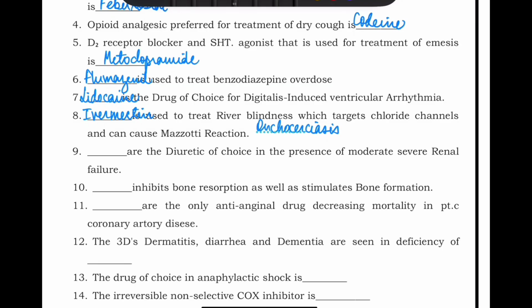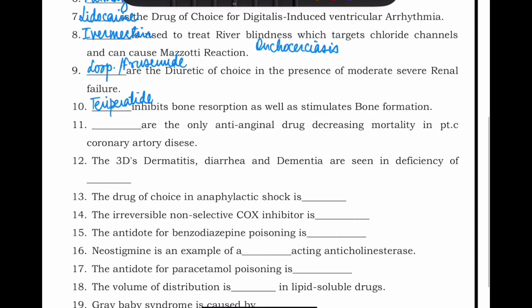Okay. Dash is the diuretic of choice in the presence of moderate to severe renal failure. It is loop diuretic, or you can even write furosemide. So that will also be correct. Then dash inhibits bone resorption as well as stimulates bone formation. That is teriparatide, right? Dash are the only anti-anginal drugs decreasing mortality in patient with coronary artery disease. So the anti-anginal drugs which decrease the mortality are beta blockers, right? The 3Ds, dementia, diarrhea, and dermatitis are seen in deficiency of vitamin B3, also called as niacin.